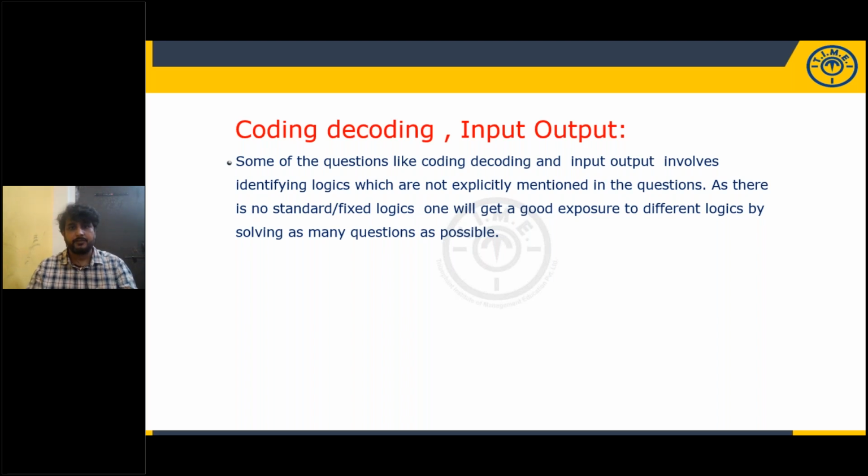Coding, decoding, and input output. You have to practice more number of questions. The logics involved in this coding, decoding, and input output are sometimes such that by looking at them you will be able to crack. Sometimes you may not. Okay, but practice more so that it will be easy to crack.